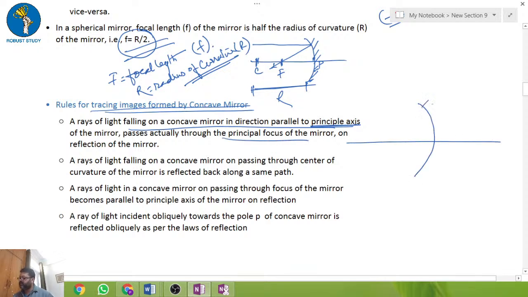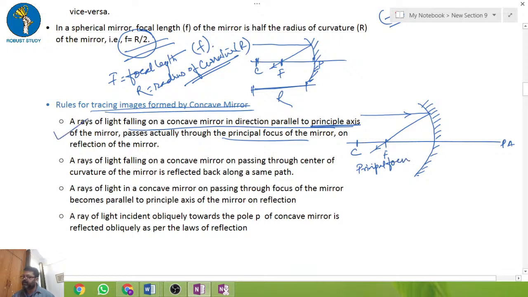Suppose this is our concave mirror, this is our principal axis, this is our center of curvature, this is our focus. The ray parallel to the principal axis, after reflection, will pass through the principal focus.